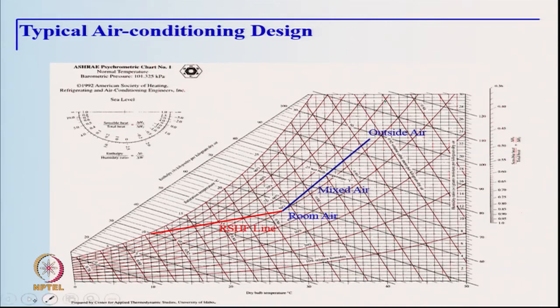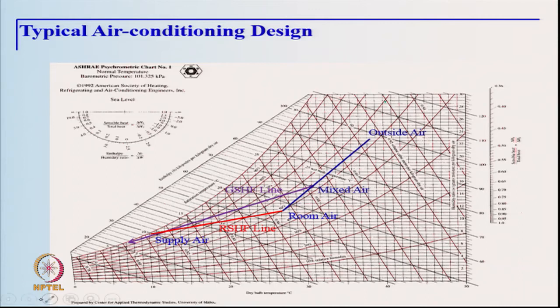So, this is called the RSHF line, and the mixed air is passed over the coil, and therefore, you have the coil condition curve shown by the blue line, and the intersection of the two lines gives you the supply condition. It is important that these intersect within the psychrometric chart, so that you can get a supply air condition matching with the room loads and which is in line with the chiller which is there in the plant.